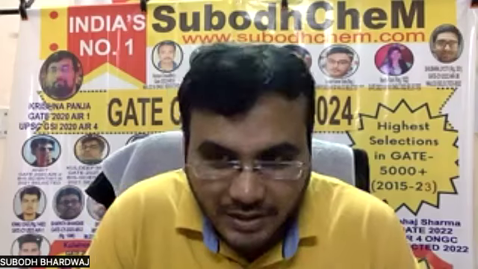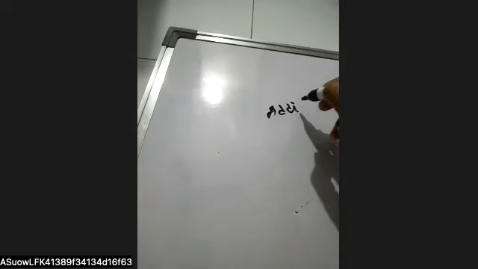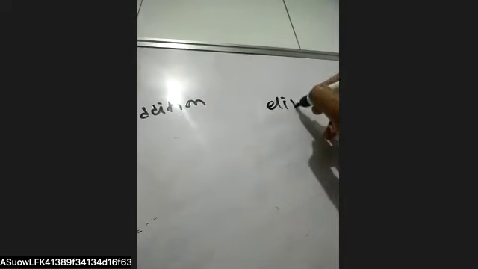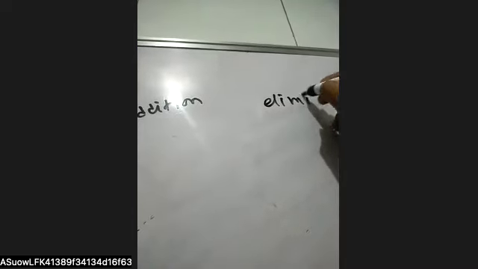If you talk about the difference, in addition, 2 different groups attach to the unsaturated carbon atoms. For example, here we have an unsaturated system and a bromine molecule. The 2 atoms are attached to the adjacent carbon atoms. So this is the addition reaction.